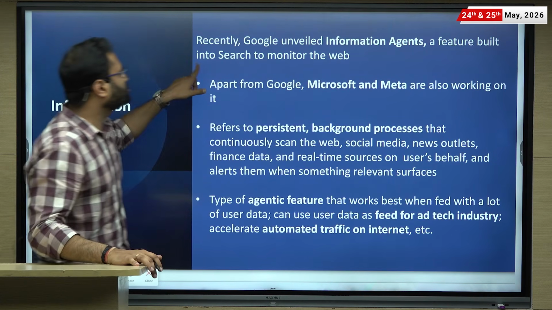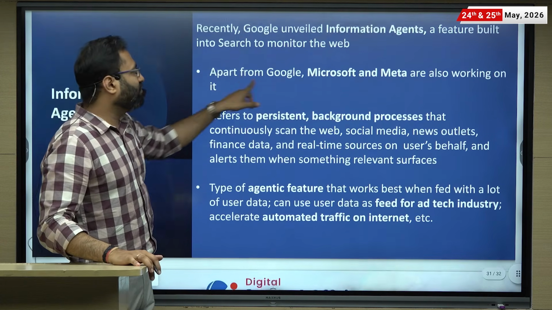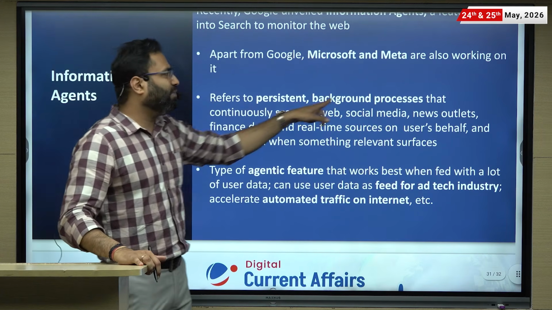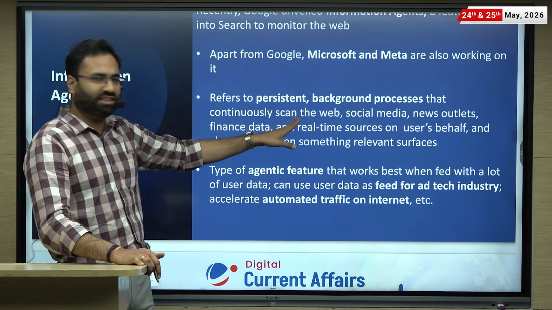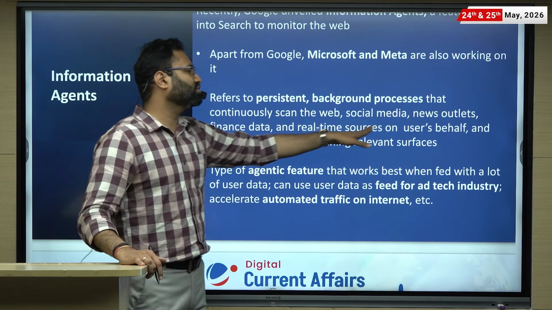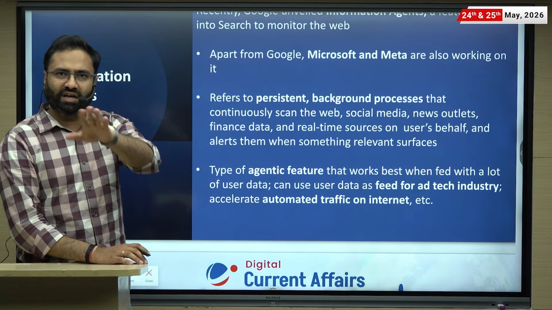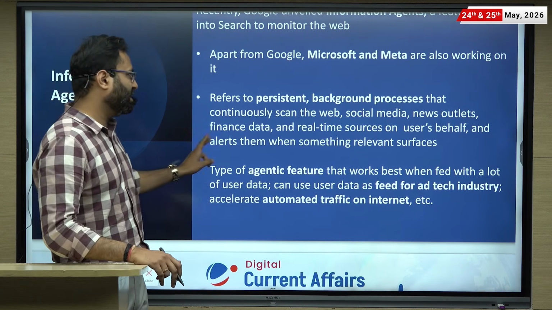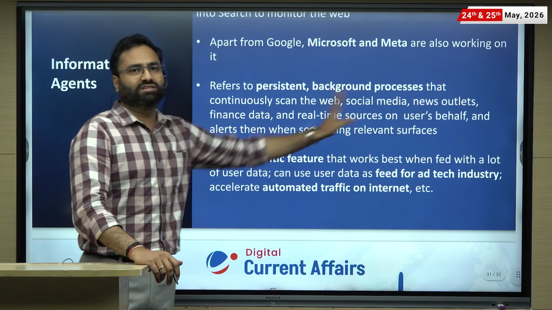So a feature built to search and monitor the web. Apart from Google, Microsoft and Meta are also working on this. So what it is, persistent background process that continuously scan the web, social media, news outlet, finance data in real-time sources on the user's behalf. For you only it is doing, and then it is going to give you alert whenever anything significant happen. So something relevant surfaces, right?